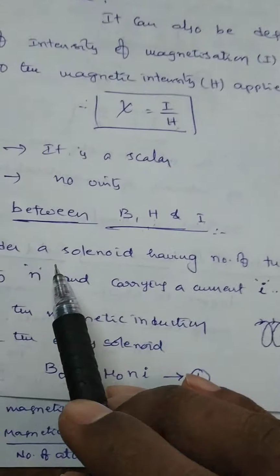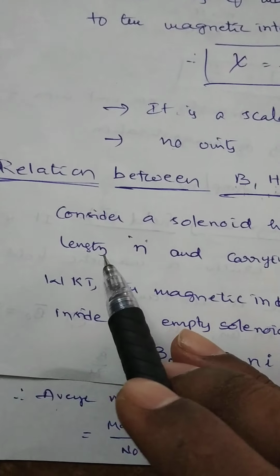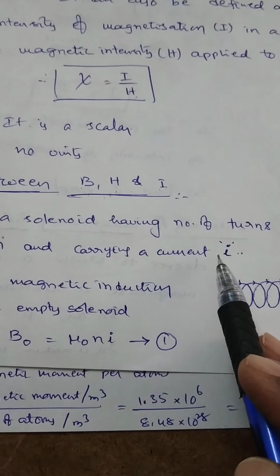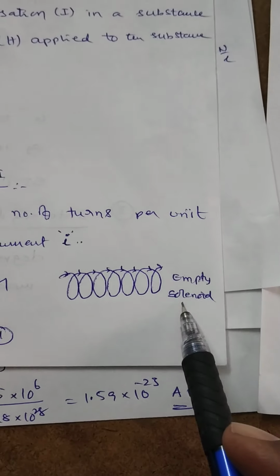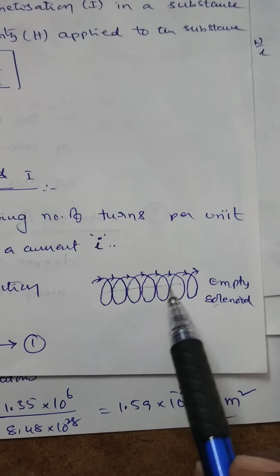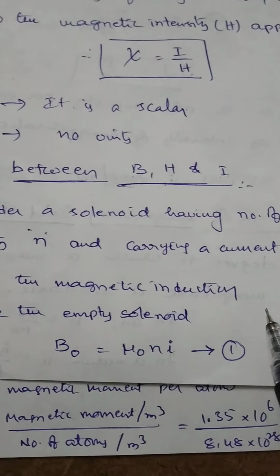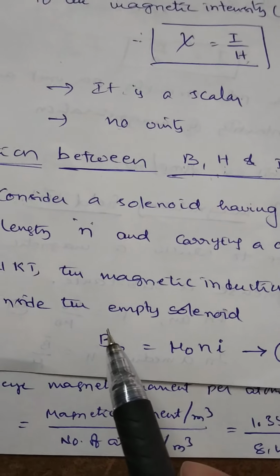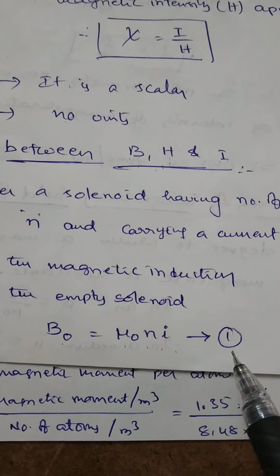Suppose, consider a solenoid having number of turns per unit length n and carrying a current I. This is the empty solenoid, meaning within the solenoid there is no medium, only air. We know that the magnetic induction inside the empty solenoid is given by B naught equals mu naught n I, equation 1.